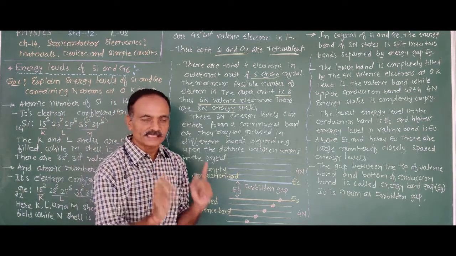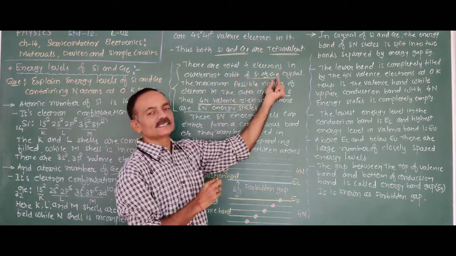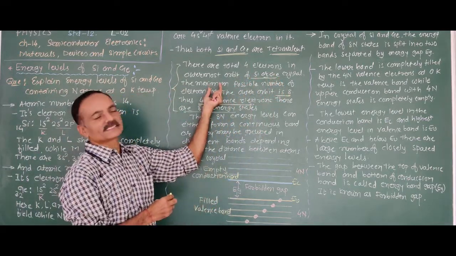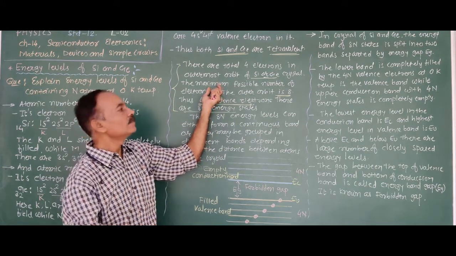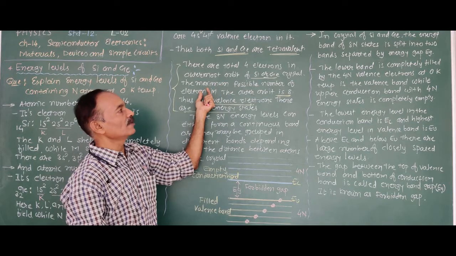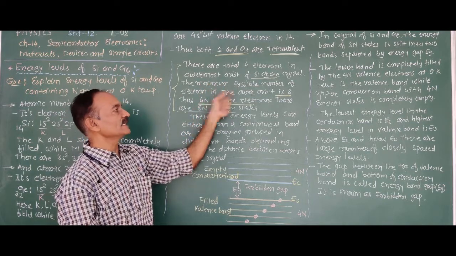Now listen carefully to this. Each and every atom of silicon and germanium has 4 valence electrons, and in the outermost orbit the maximum possible number of electrons is 8.